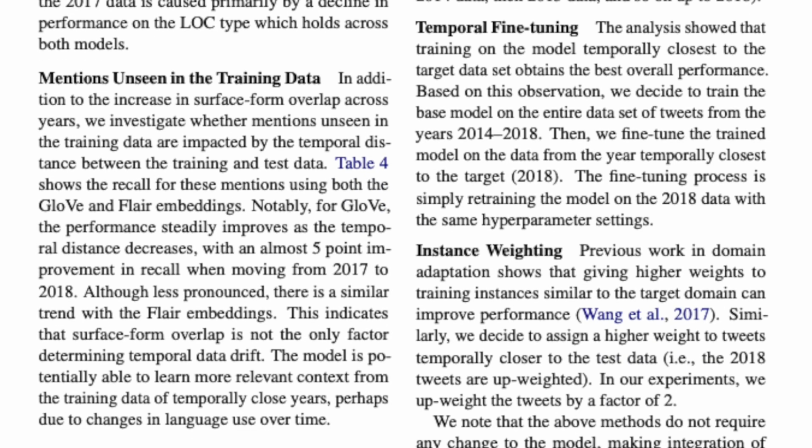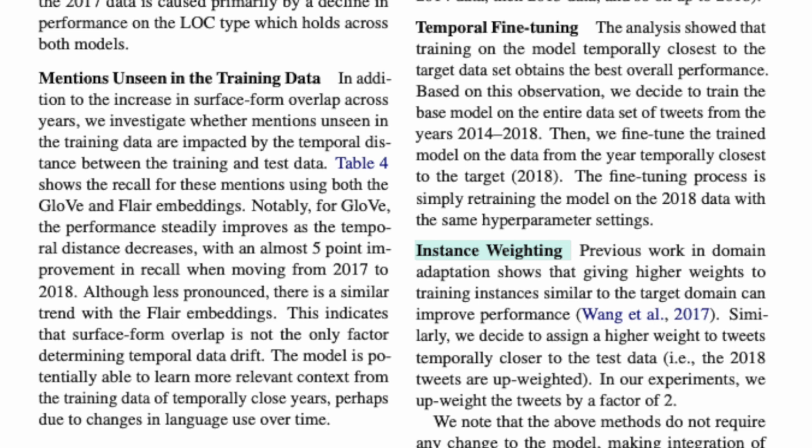The second method is temporal fine-tuning. Here we train the baseline model on the whole dataset from 2014 to 2018 and fine-tune the trained model on the temporally closest year to the target, which is 2018. This is based on the findings that training the model with data that's the closest to the target data gets you the best performance.